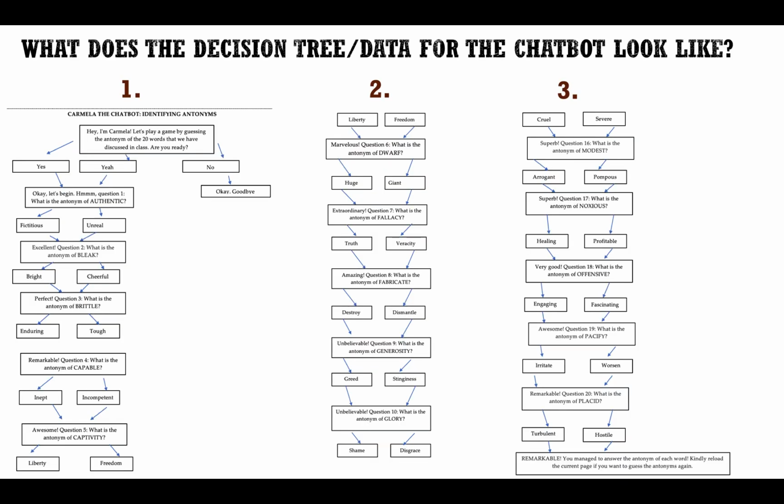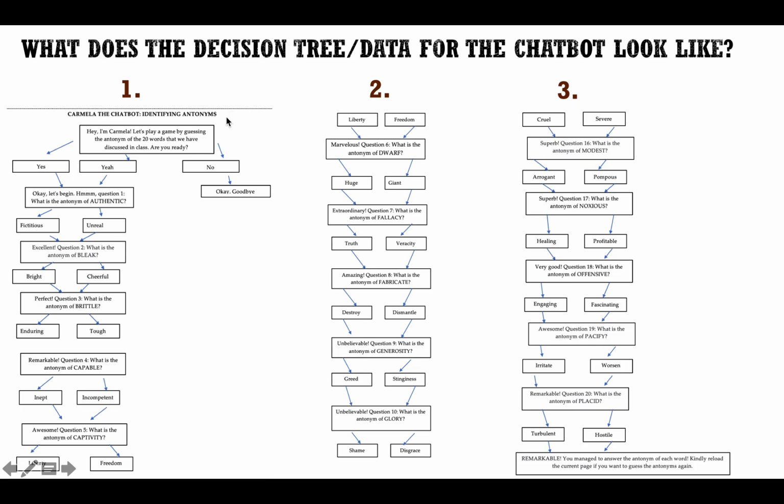Next, what does the decision tree or data for the chatbot look like? As you can see here, a decision tree is used to display the data needed in order to train my chatbot. As the chatbot creator, I have to be careful when training my data since it would affect the result or the performance of the chatbot. So overall, there are 20 words and 2 antonyms of each word are used to train a chatbot.